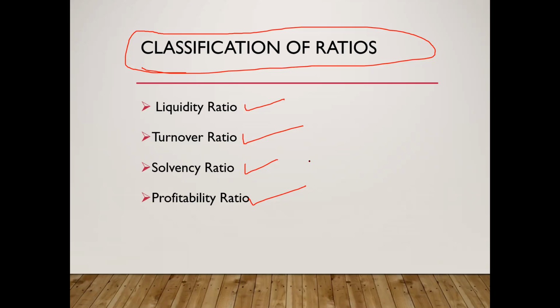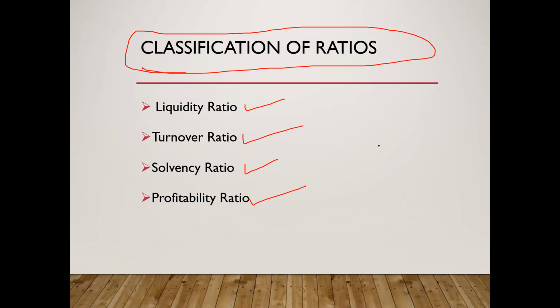Now, how do you calculate liquidity ratio? Liquidity ratio is used to gauge the liquidity position of a firm. There are two kinds of liquidity ratio: one is current ratio, and another one is acid test ratio.